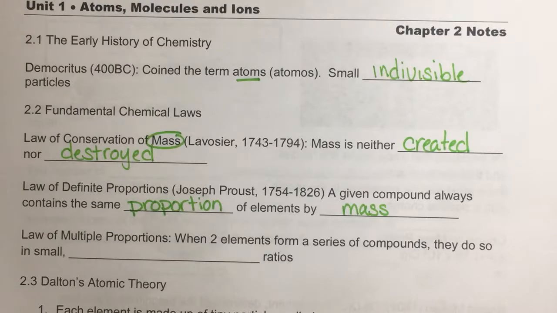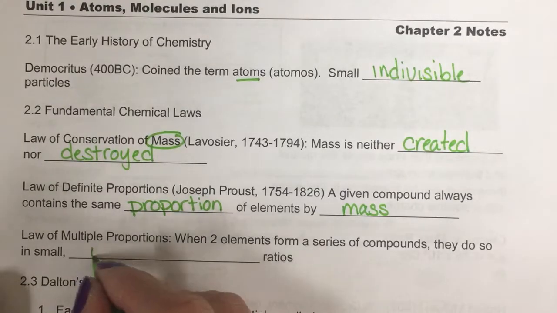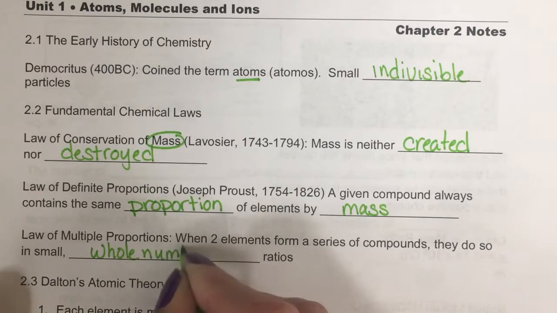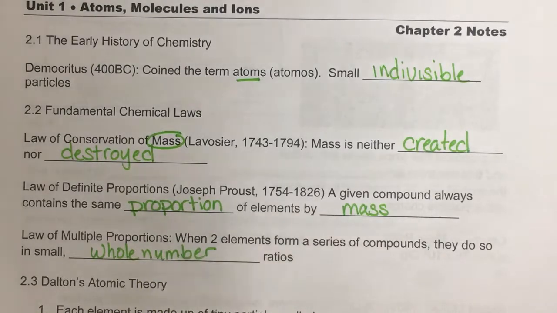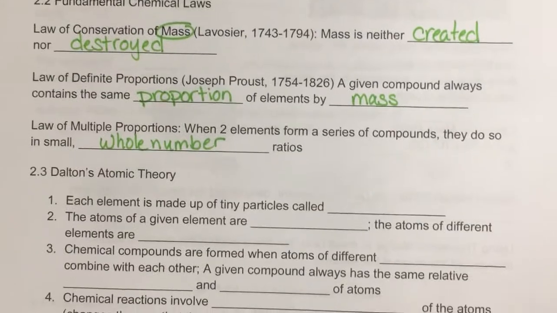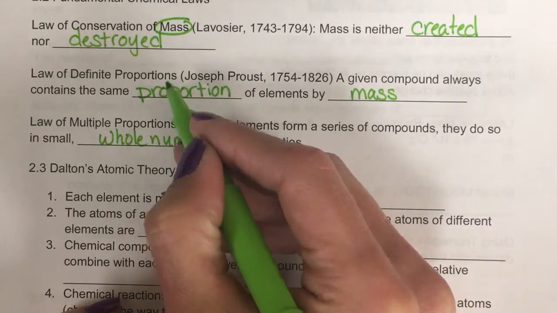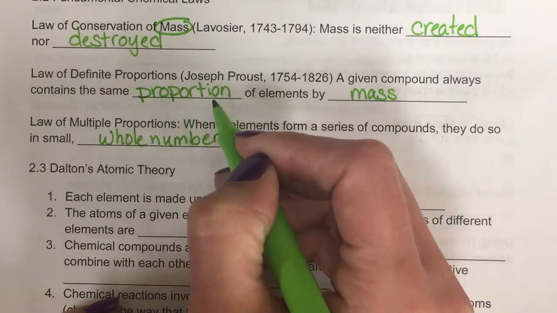Now, the law of multiple proportions says that when two elements form a series of compounds, they do so in small whole number ratios. Now, here's the concept. Definite proportions is looking at a single compound.